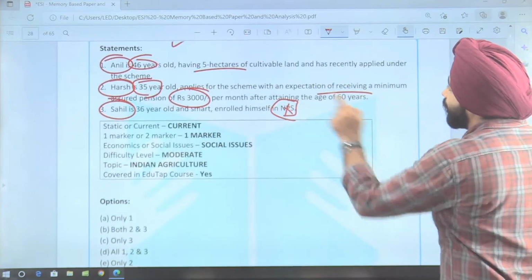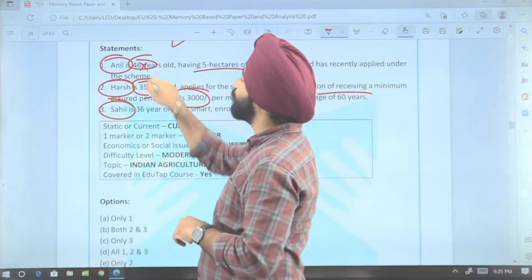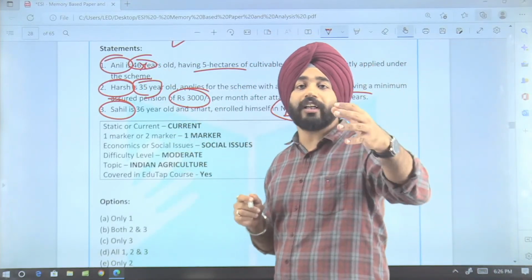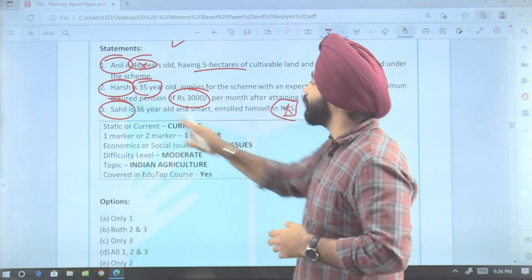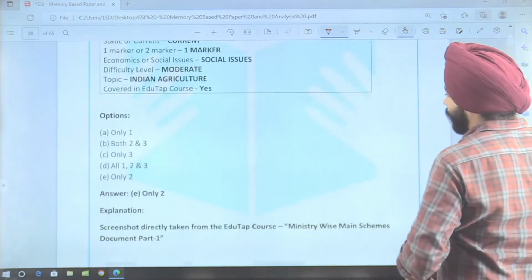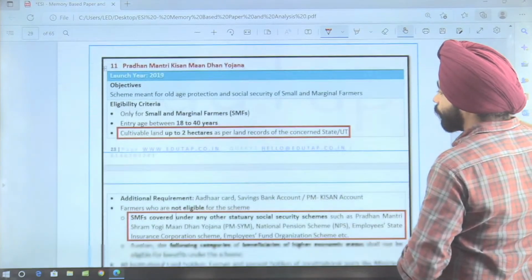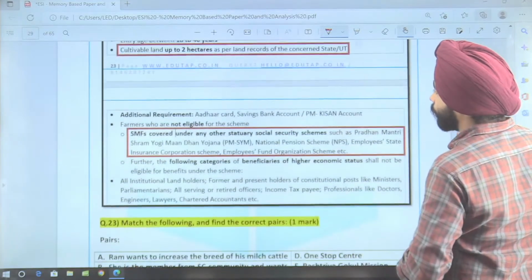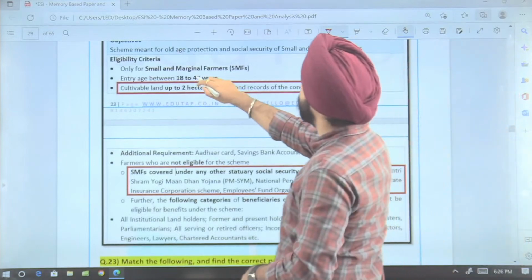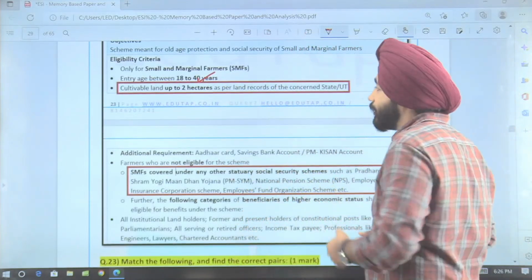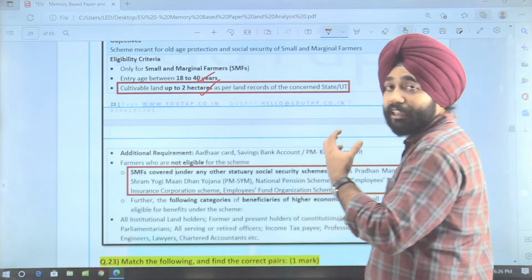In the first statement also, the age group is 46 years, whereas the eligibility there is 18 to 40 years. This is why the first and third statements become incorrect. So see, eligibility age is 18 to 40 years of age and cultivable land is 2 hectares.